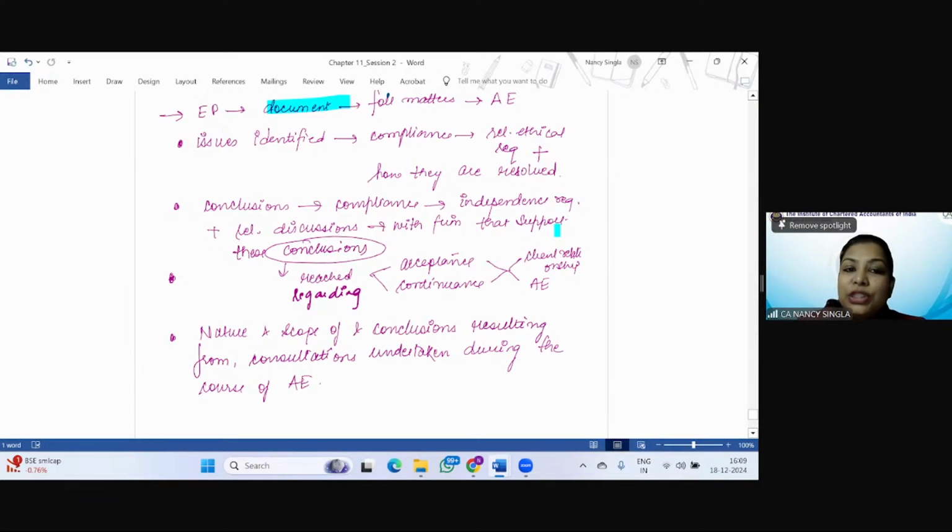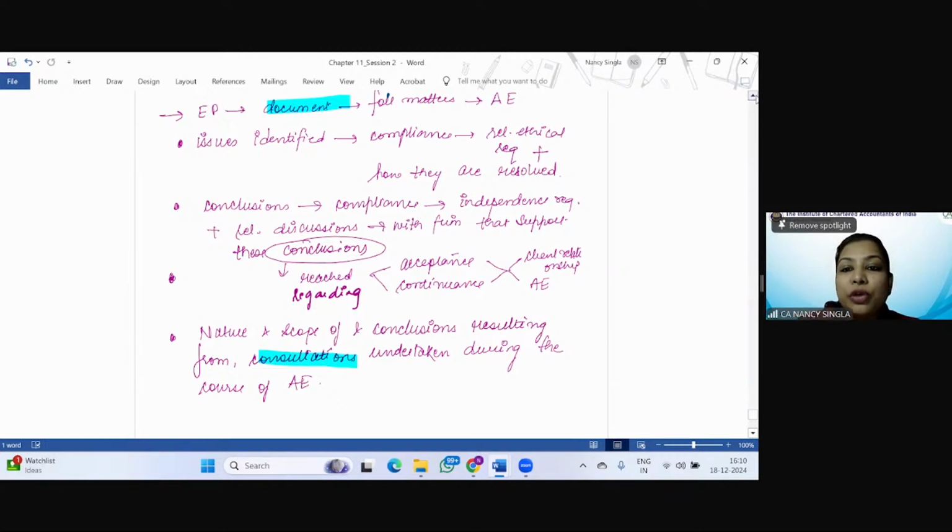The conclusions regarding the acceptance and continuance of client relationship and audit engagement, and the nature and scope of, and conclusions resulting from, consultations that were undertaken during the course of the audit engagement.